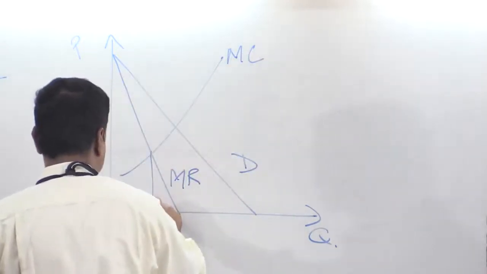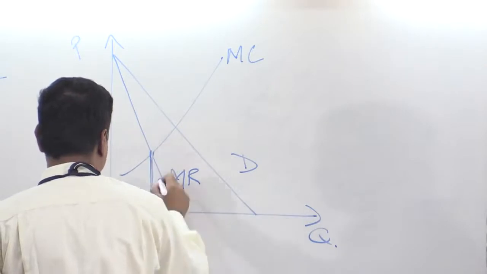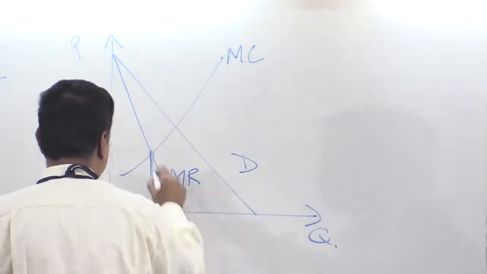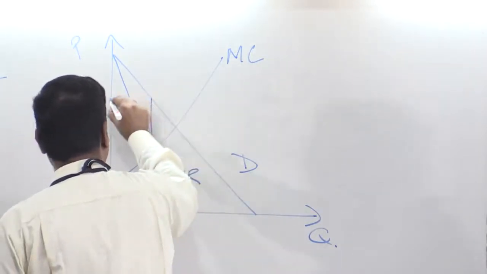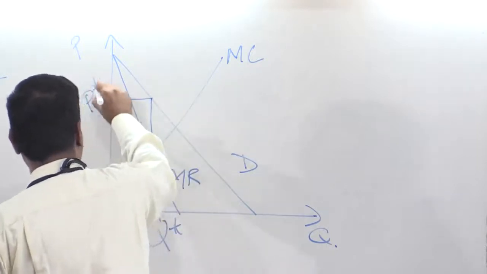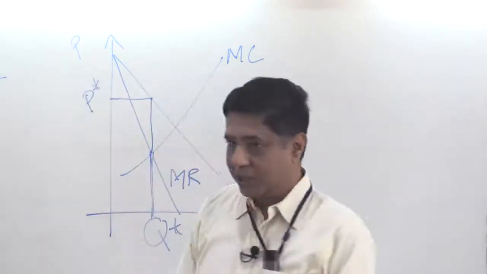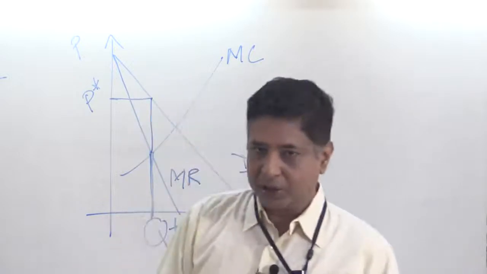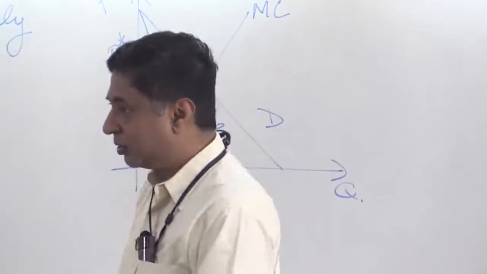Then the monopolist will set marginal cost equal to marginal revenue. This will decide the quantity. He will go up to the demand curve and say, okay, so this is the price at which I should sell this product. Should the monopolist make a profit? Yes or no?